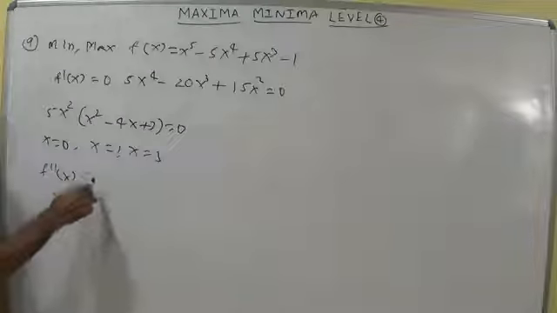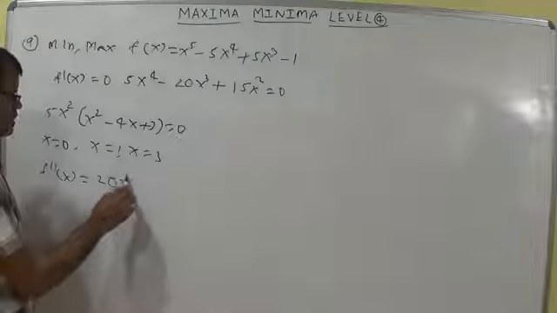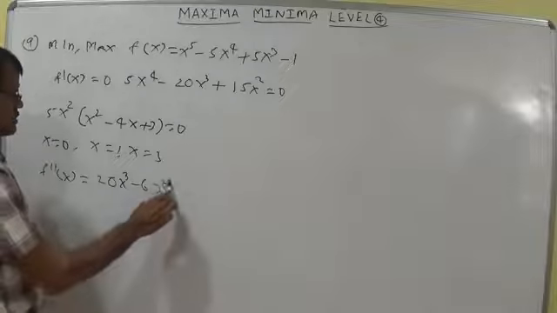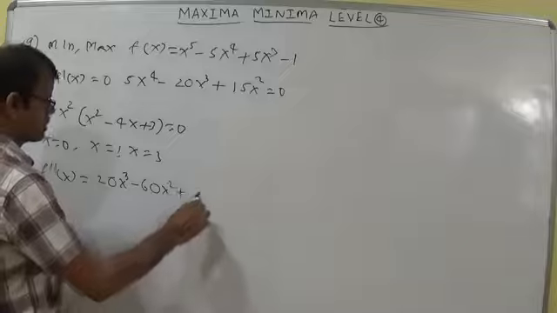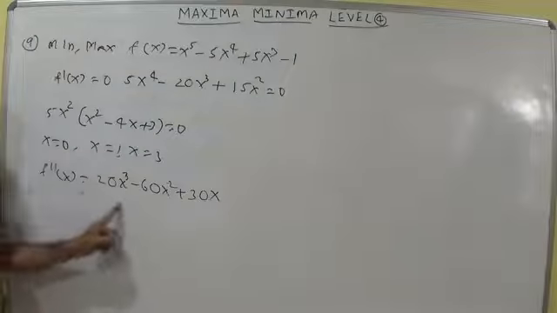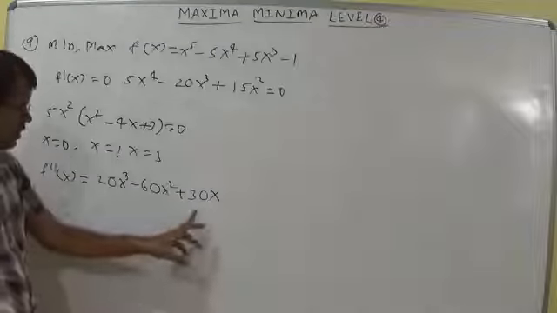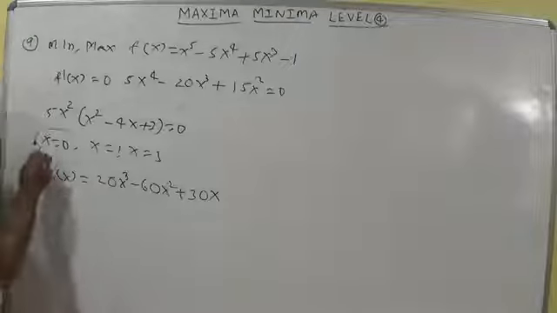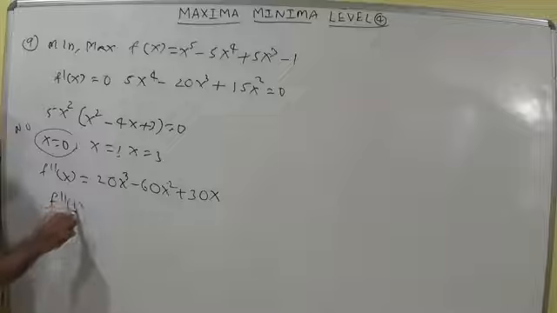F double dash x we can write as 20x cube minus 60x square plus 30x. If you put x is equal to 0, f double dash x is equal to 0, it is called a point of inflection. F double dash x should not be equal to 0, so don't substitute the value x equal to 0. Now you can substitute in f double dash of 1.